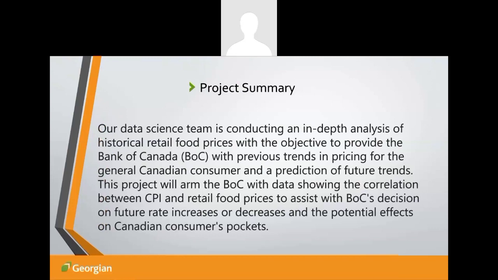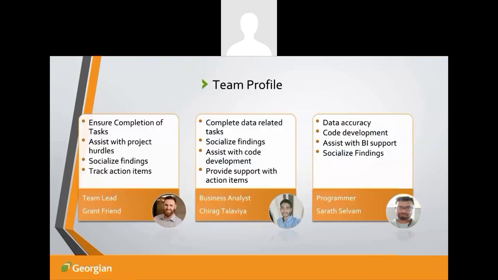So, as a reminder, our project summary is this. Our team is looking to complete an in-depth analysis of any historical retail food prices within Canada, then also layering that potentially with the CPI data that we're also receiving from Stats Canada and seeing if there's a correlation between the two. The end objective is to essentially provide a proposal to the Bank of Canada in regards to interest rate hikes, potentially impacting CPI, and then also seeing what kind of impact that can have on the pockets of Canadian residents.